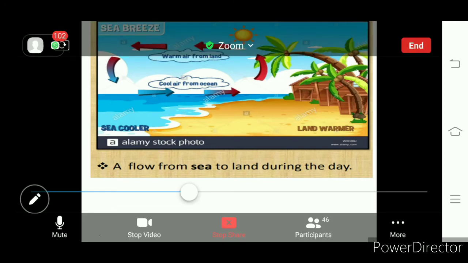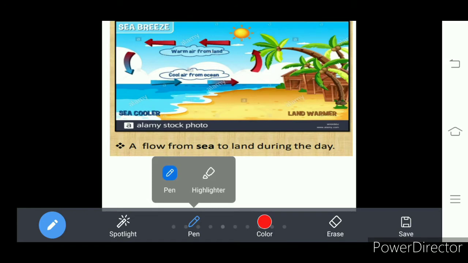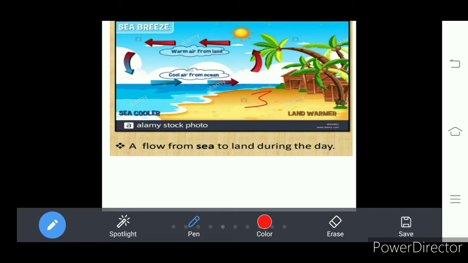So where do we find high temperature? We find high temperature on the land part. For example, 30 degrees centigrade is recorded on the land part. Whereas on the ocean the temperature is recorded at some 20 degrees Celsius, because water bodies heat up very slowly compared to the land part. So the temperatures are different here.